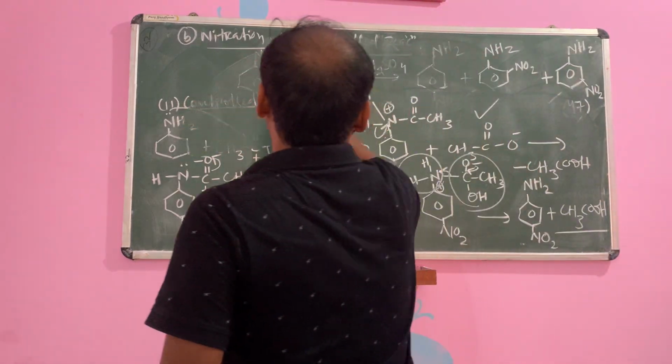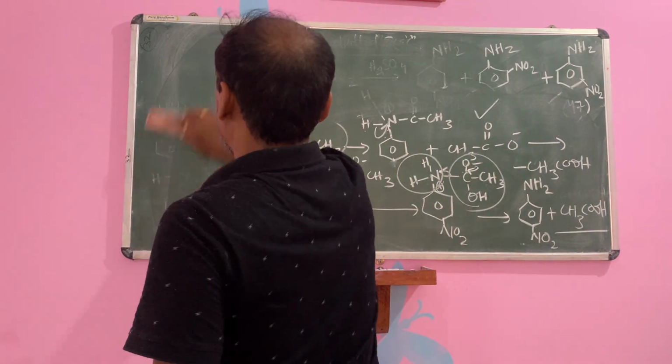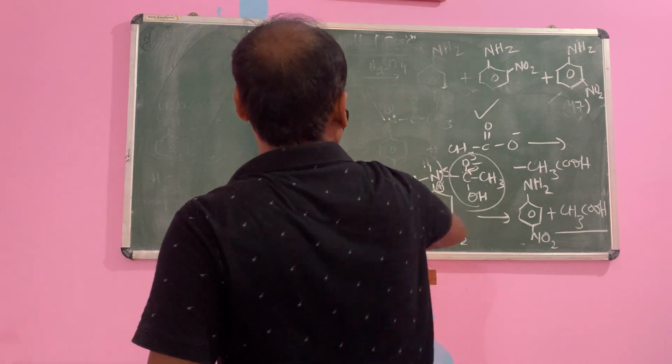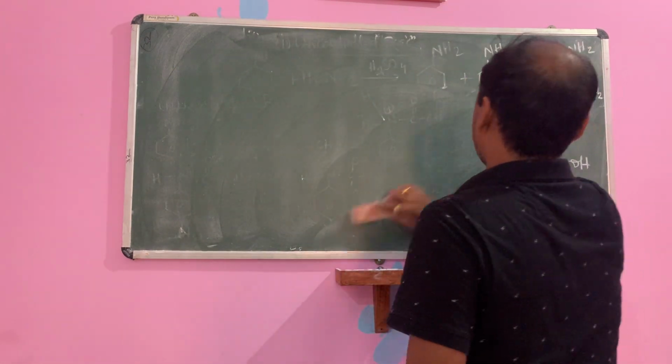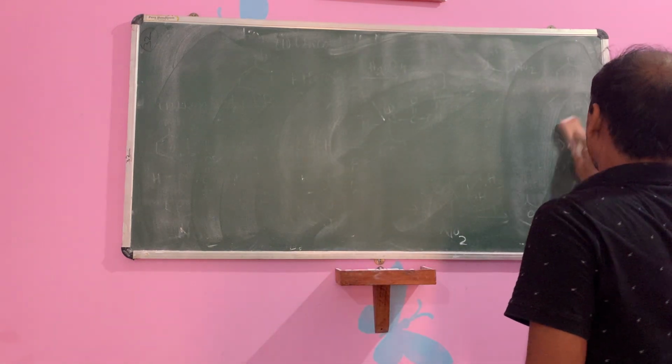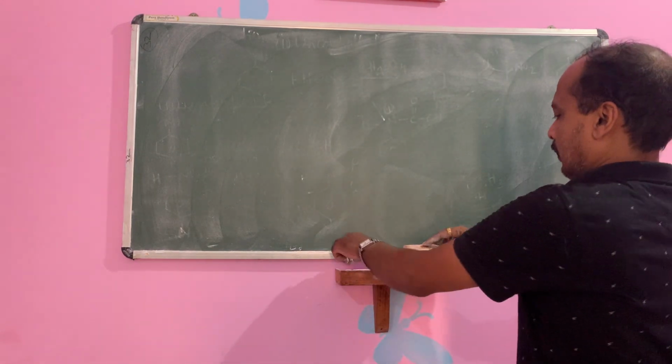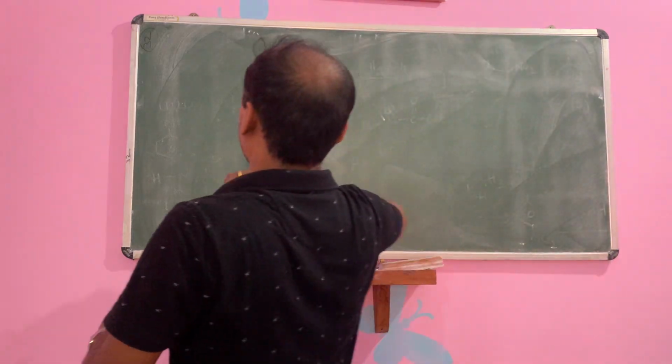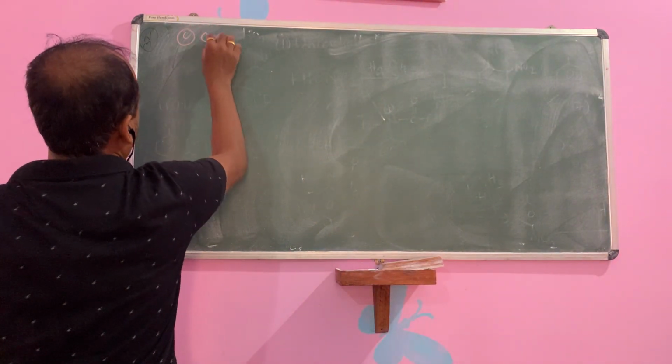Okay. Then sulfonation. Children, you know when sulfuric acid is treated with aniline, there is a sulfonation.